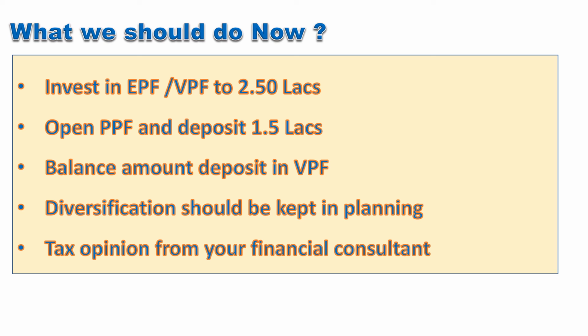Let us discuss the reason for the same. Interest as of now in EPF is 8.5%, PPF is 7.1%. Now naturally one would like to invest in high interest yield, so EPF is better than PPF. Fixed deposits are contributing around 5%. If we are investing the further amount in EPF, we would be getting an after-tax interest of 5.8%, even if we are in a bracket of 30% tax. This 5.8% post-tax return is very difficult to find in other investment instruments. Looking into the same, I would recommend to make investment like this: EPF 2.5 lakhs, PPF 1.5 lakhs, then EPF through VPF further amounts as desired.